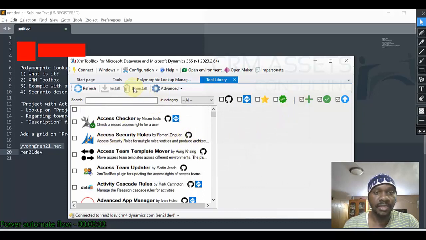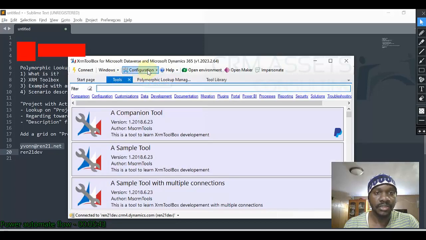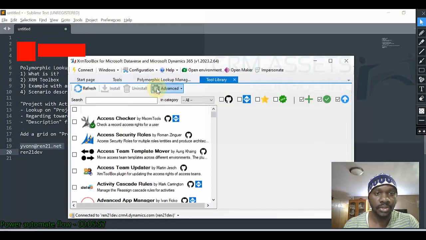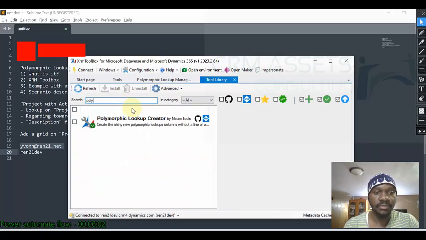Okay, so when it is open like this, you can go on tool library. So you look for polymorphic lookup creator. If it is not already installed, you will install it from there. For now, it is already installed.